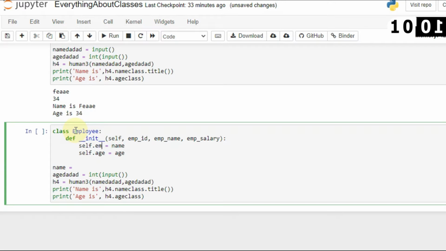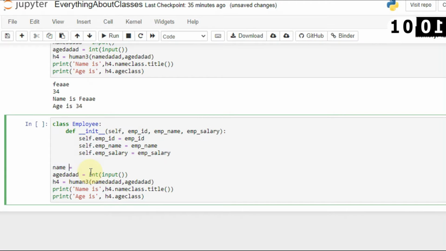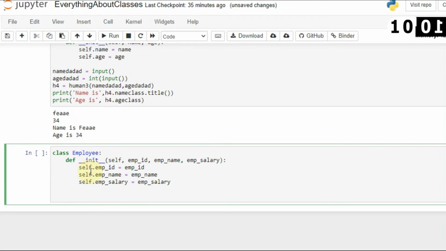And here I will say self.emp_id is equal to emp_id. Then self.emp_name is equal to emp_name, and self.emp_salary is equal to emp_salary. Now I have to create some objects using that Employee class. So let's create a few objects. Let's say I want to create employee1, and employee1 will be Employee.